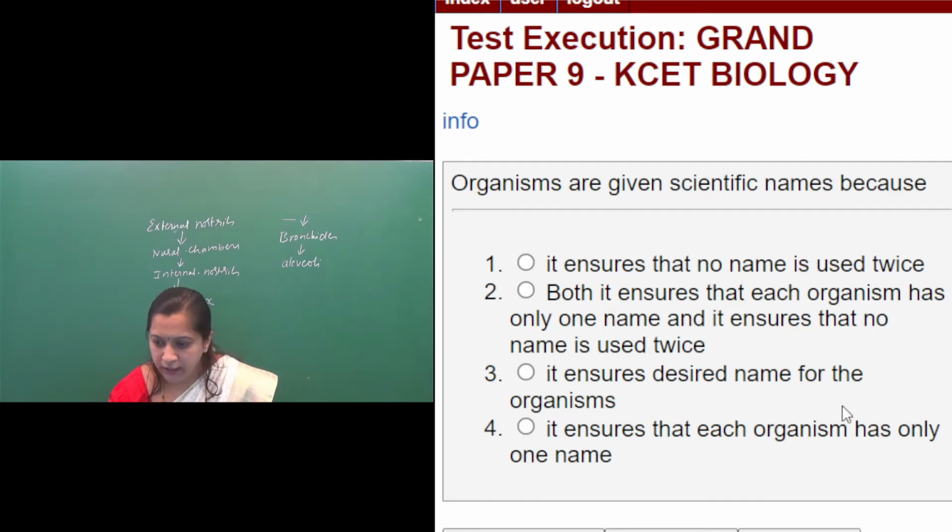So which is the right option here? The second option is the correct one. Both: it ensures that each organism has only one name, and it ensures that no name is used twice. Got it? Then next question.